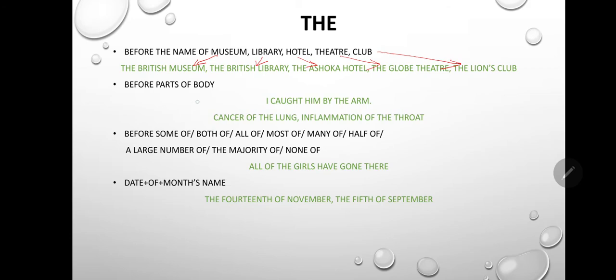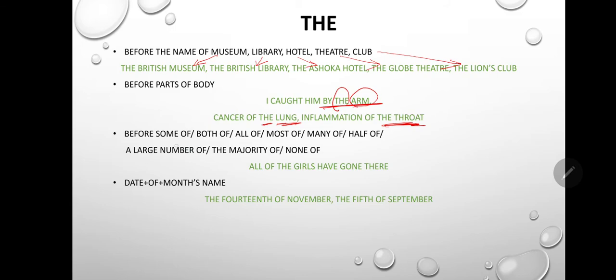Next, before parts of the body, like I caught him by the arm, cancer of the lung. If we have some disease in our body part, then we will use the before that particular part of the body. For example, cancer of the lung, inflammation of the throat.